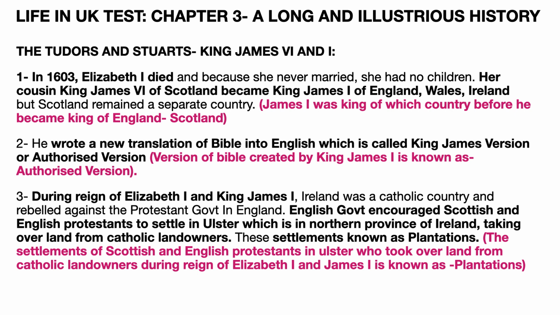In 1603, Elizabeth I died, and because she never got married, she had no children. Her cousin, King James VI of Scotland, became King James I of England, Wales, and Ireland, and Scotland remained a separate country. Question asked is, James I was king of which country before he became king of England? The answer is Scotland.